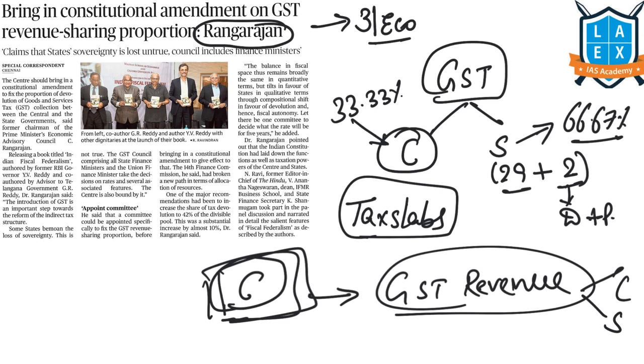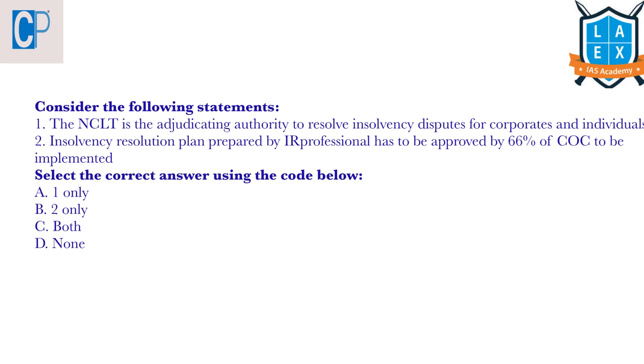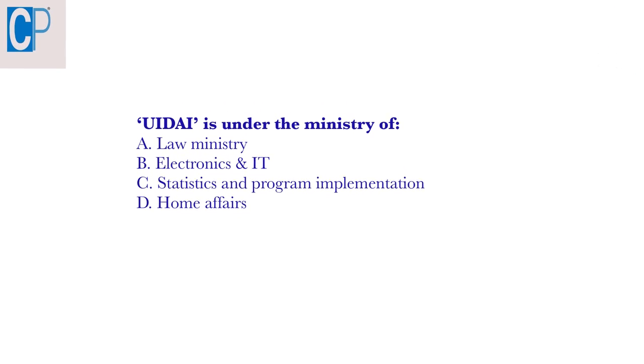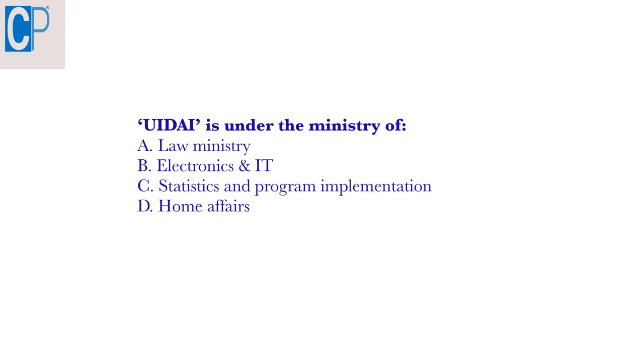Now let's see our today's prelims questions. The first question is regarding this Insolvency and Bankruptcy Code. And the next question is, Unique Identification Authority of India is under the Ministry of... Try to answer these questions and post your answers in the comment box. In our tomorrow's video, we'll see a detailed explanation for these questions.